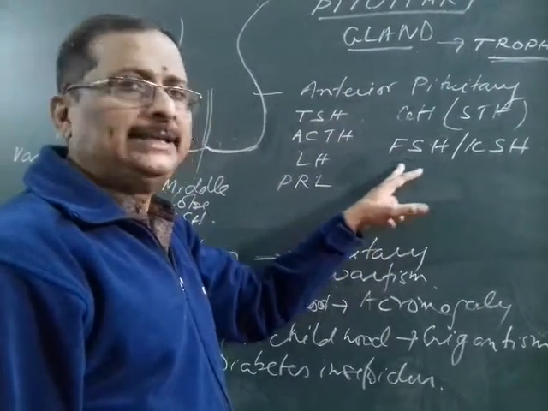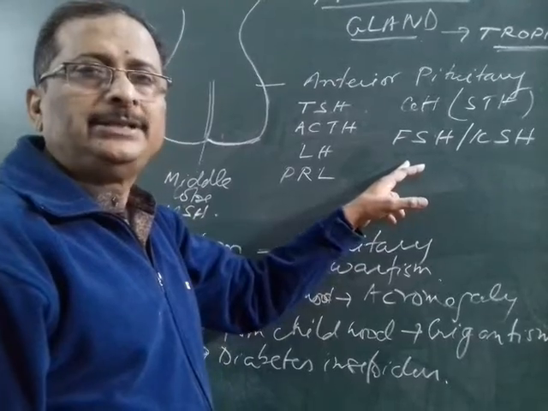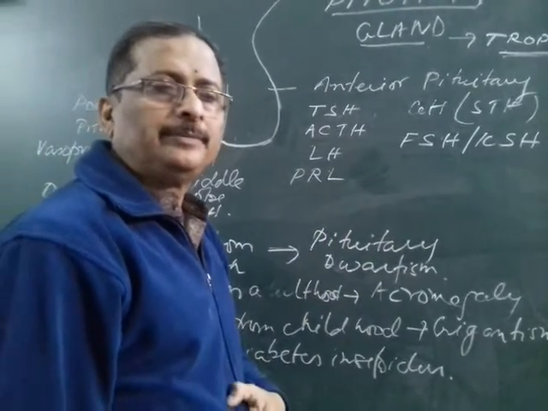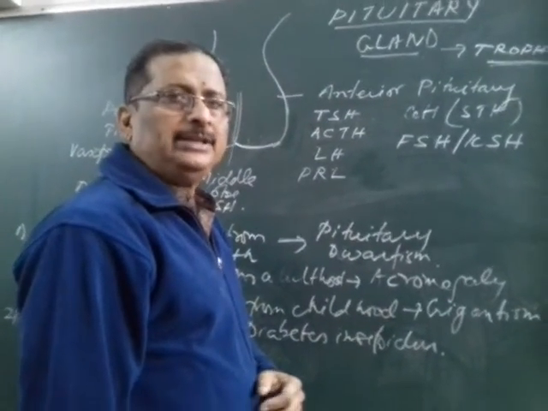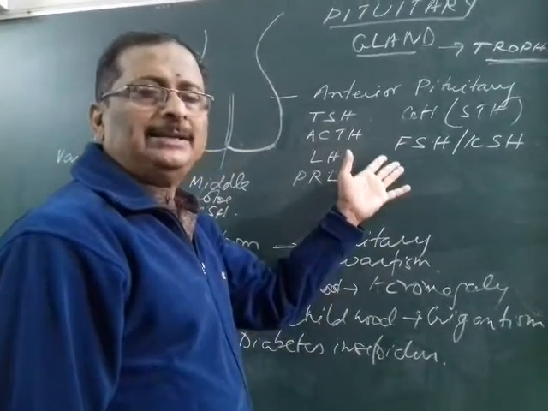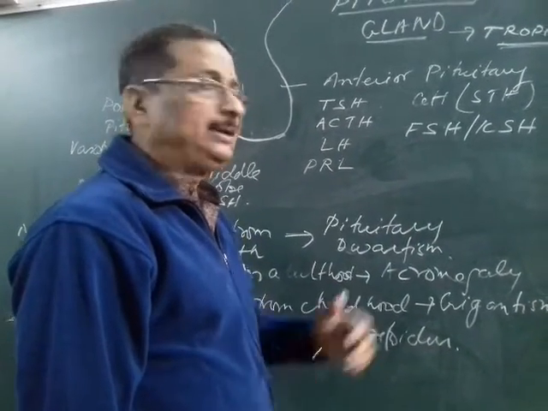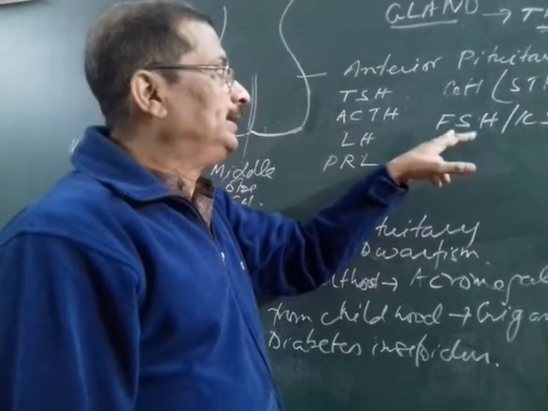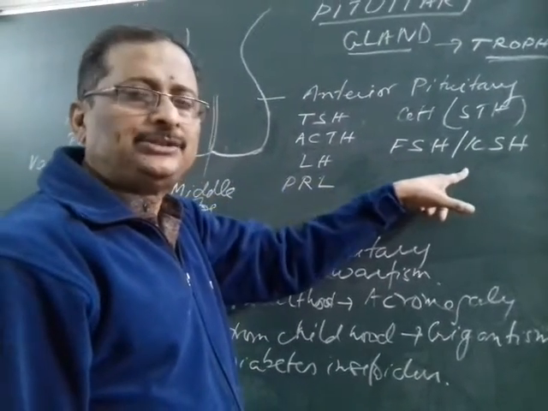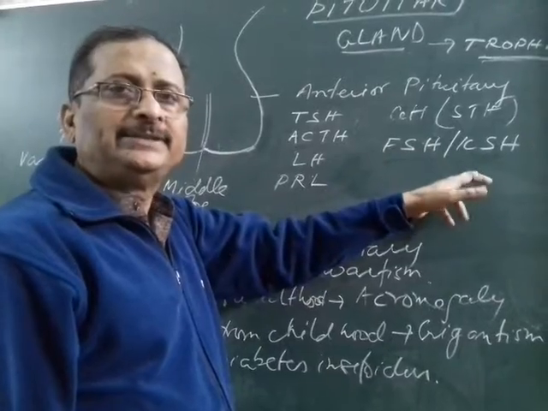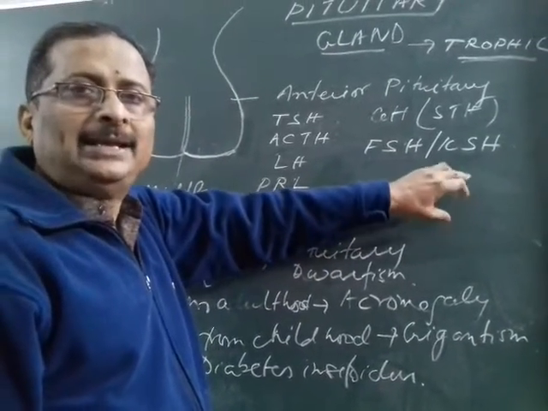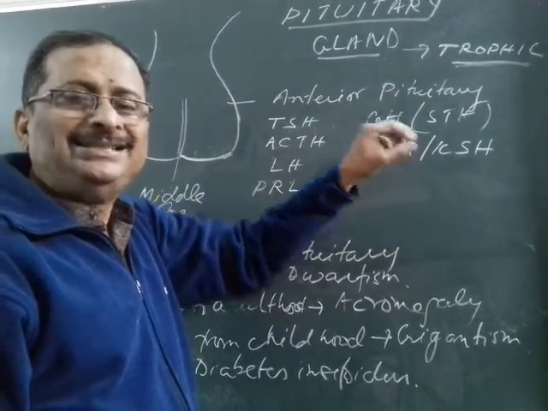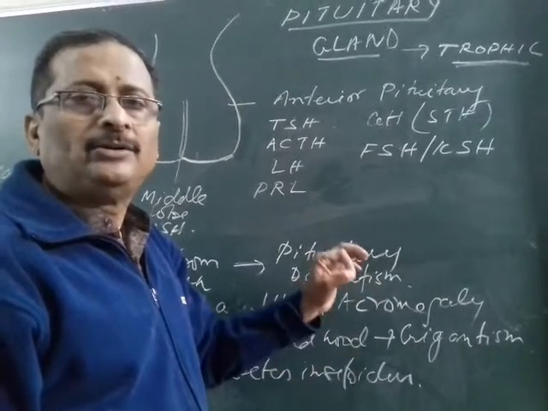Then you have the FSH, which in case of females is the follicle stimulating hormone, which helps in the formation of the Graafian follicle and the ovulation, which helps in secretion of estrogen, particularly in women, from the ovary. ICSH is actually the counterpart of the FSH in case of male, the interstitial cell stimulating hormone.